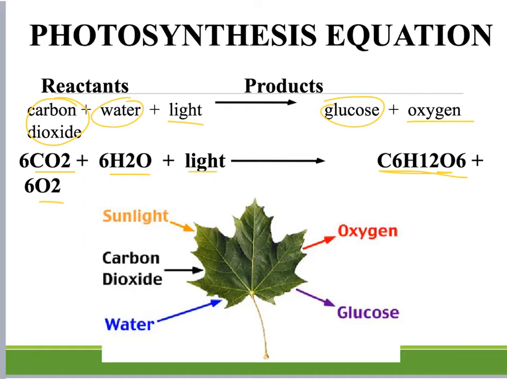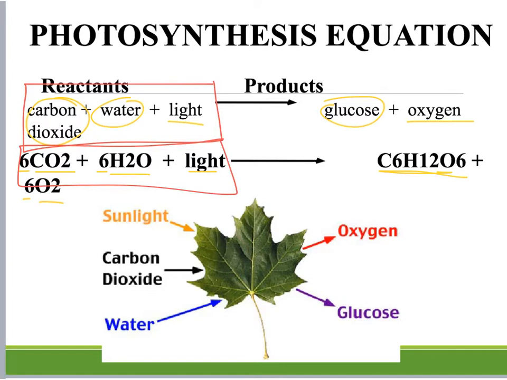Now you may have noticed there's some sixes before some of these things. And what that tells us is we have to have 6 carbon dioxide molecules. We have to have 6 water molecules with light energy to get 1 glucose and 6 oxygen molecules. So you do need to include the sixes when you're writing this down. And then below that where it says the reactants, the things on the left, these are the reactants. Okay, so carbon dioxide, water, and light, those are the reactants of photosynthesis. The products are glucose and oxygen.